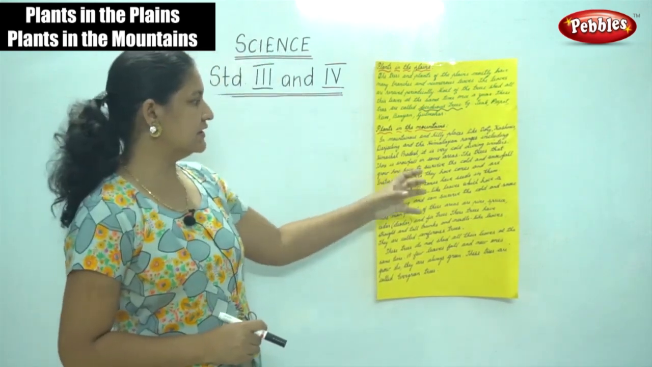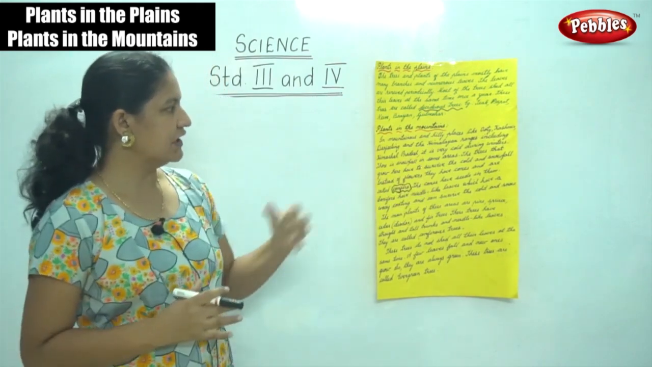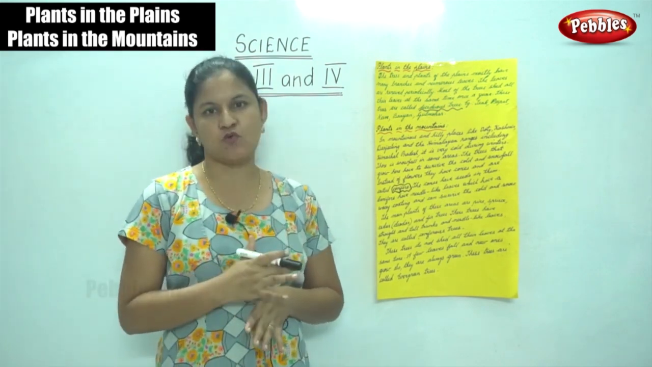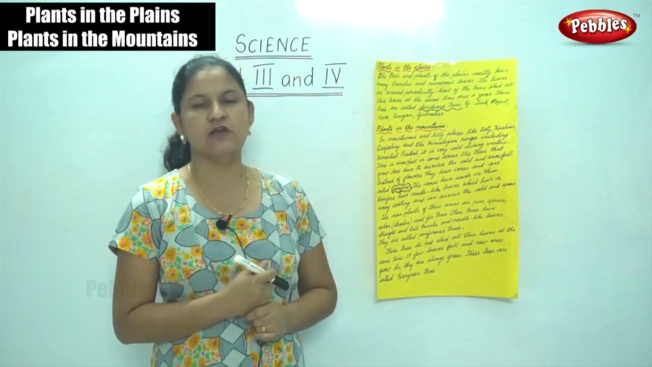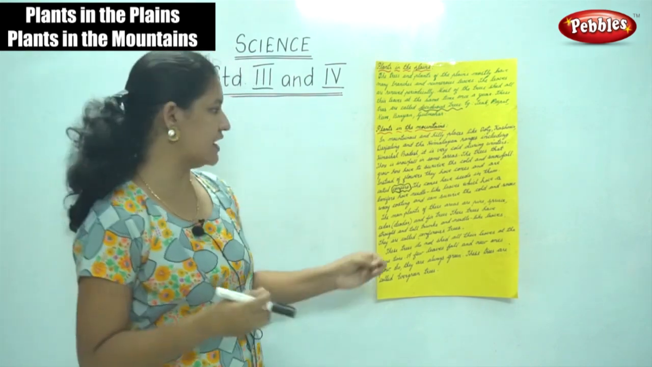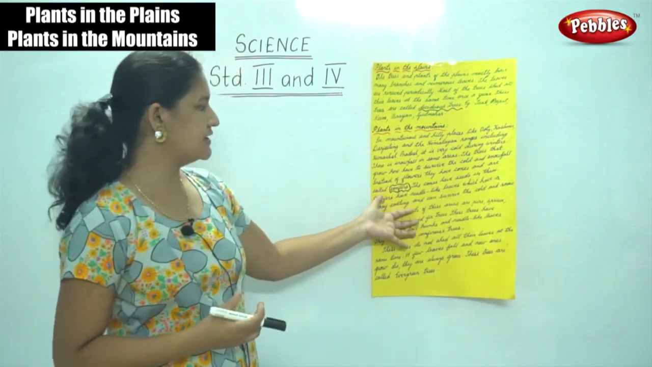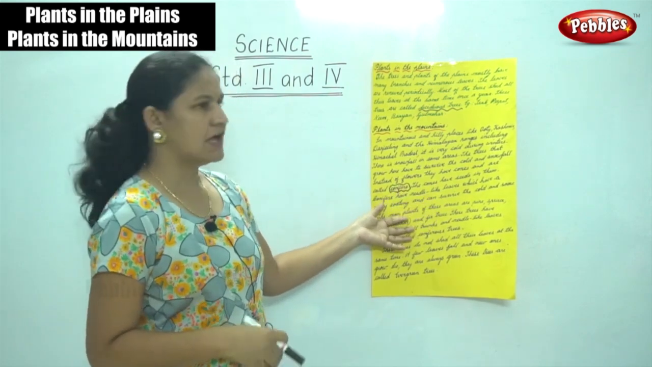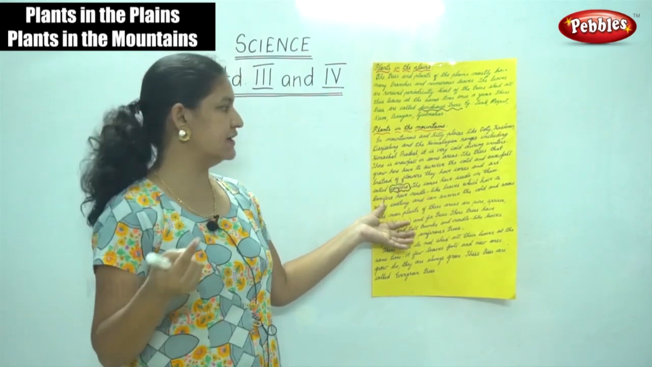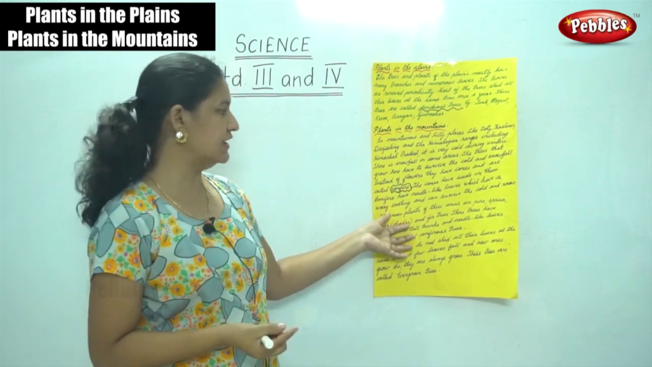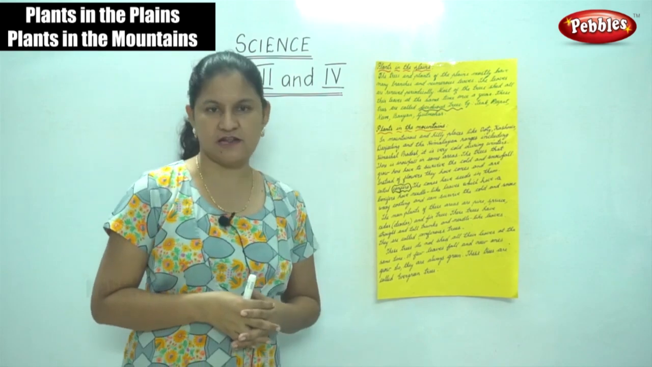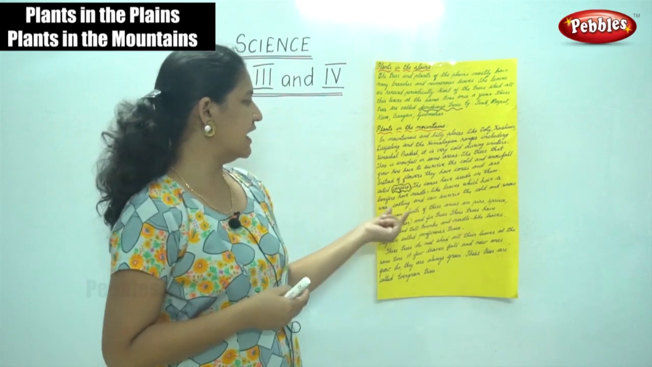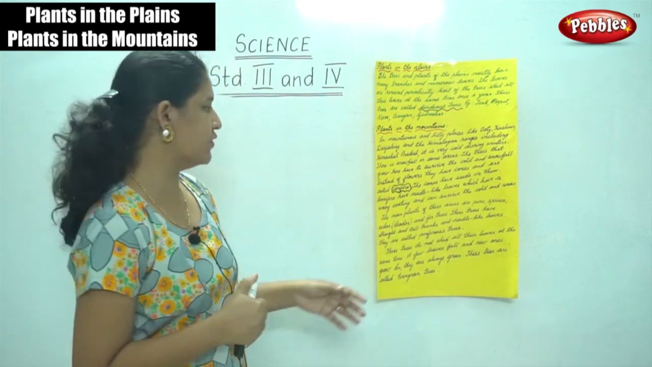So the trees that grow in these hilly places or mountainous regions have to adapt to the extremely cold climate and snowfall. Instead of flowers, they have cones and are called conifers. The cones have seeds inside them, and the conifers have needle-like leaves which have a waxy coating and can survive the cold and snow. So the waxy coating over the needle-like leaves helps them to survive the cold and snow.